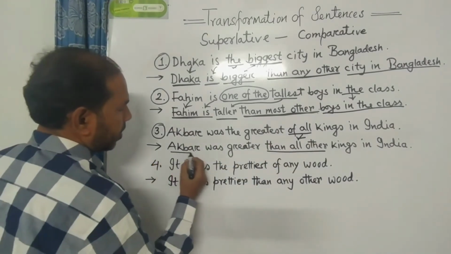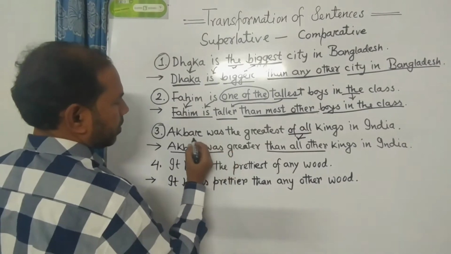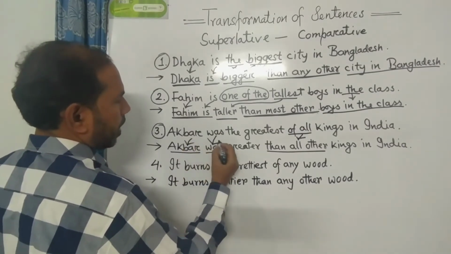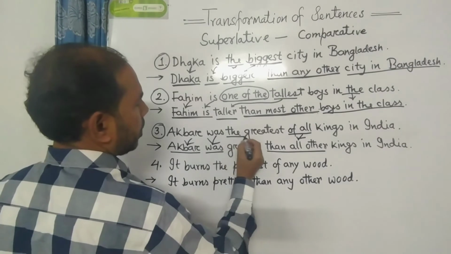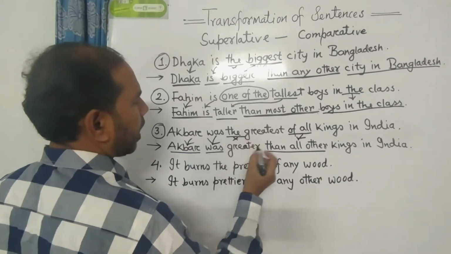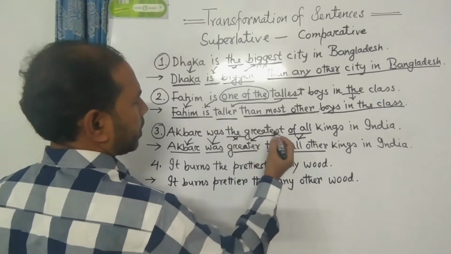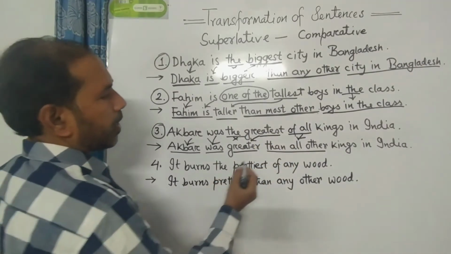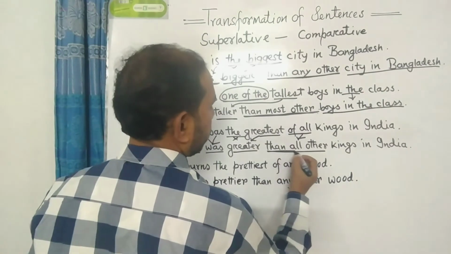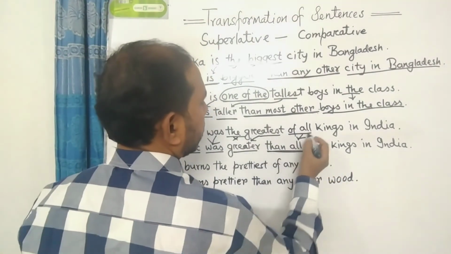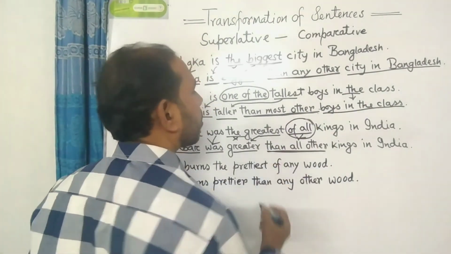There is no sense of subject and verb. Then we have to abolish the word the. Then we change the adjective from greatest to greater. And then we have used all other instead of the words of all.